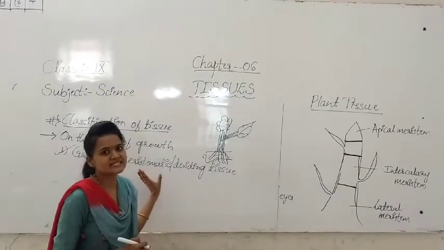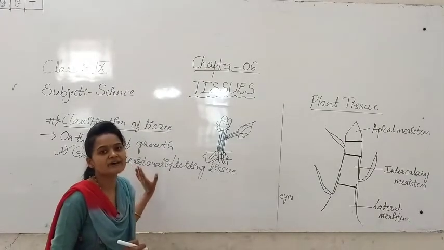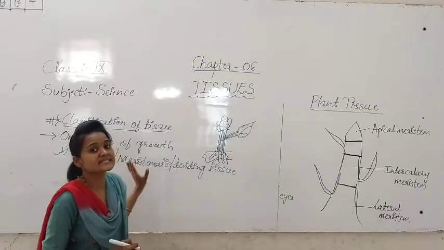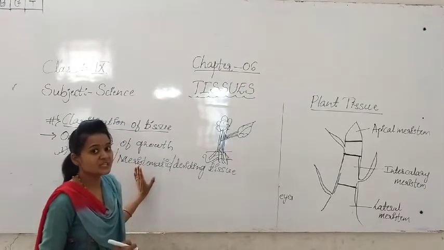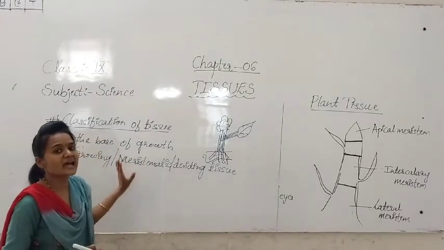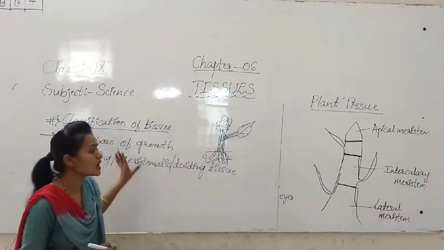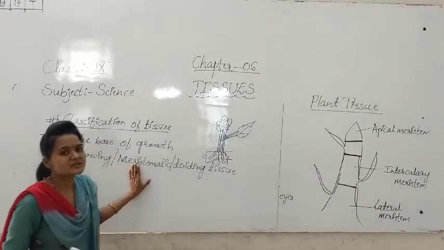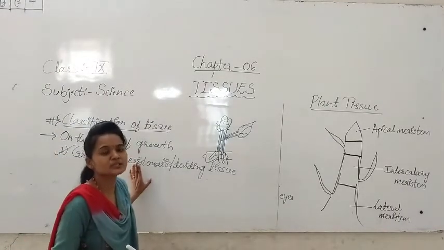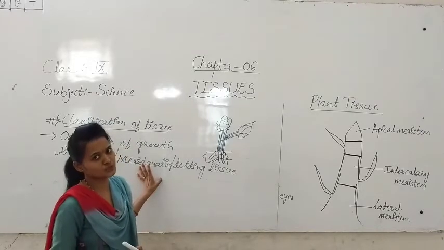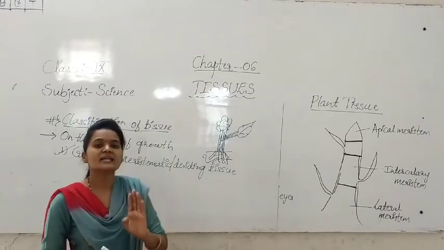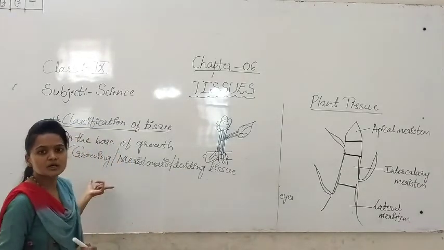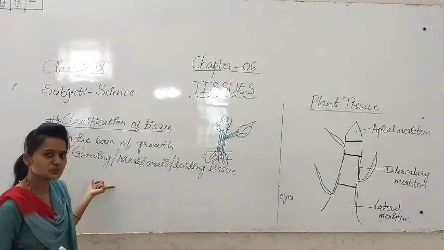The name itself implies that this is our growing or dividing tissue. So how to write the definition? Meristematic tissue is nothing but the growing or dividing tissue.